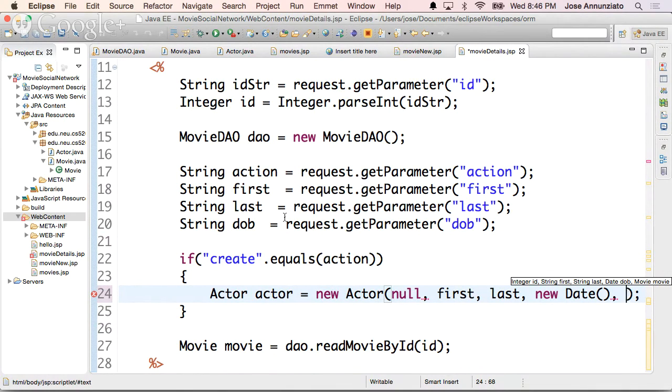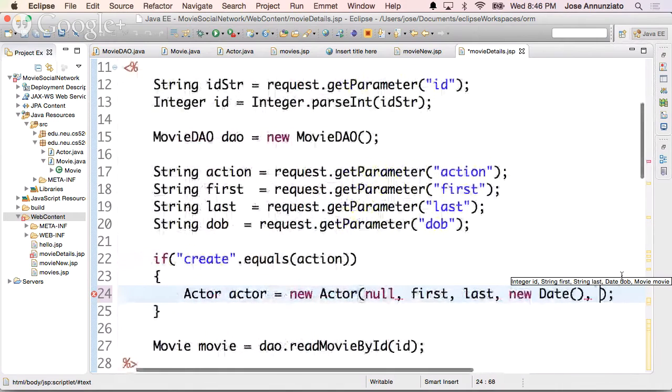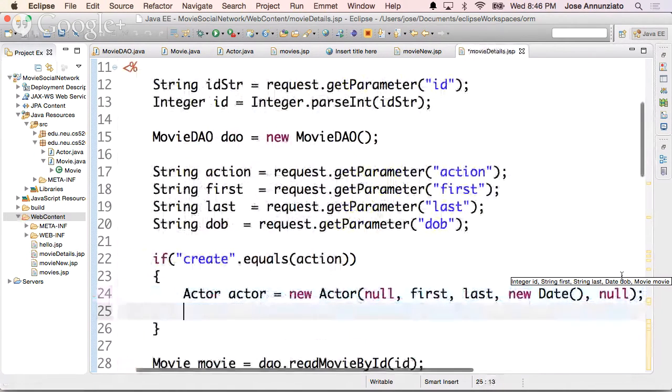Do I have the movie? Well, we need the movie ID. Well, no, actually, what does it need? Actually, we don't know what movie it belongs to. We're going to use the DAO to figure that out.